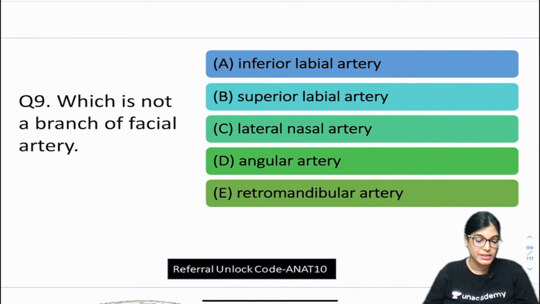This is called Trendelenburg sign. Akshit, have you understood? It occurs due to injury to the superior gluteal nerve, with gluteus medius and minimus paralyzed.